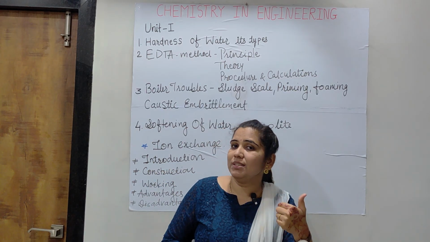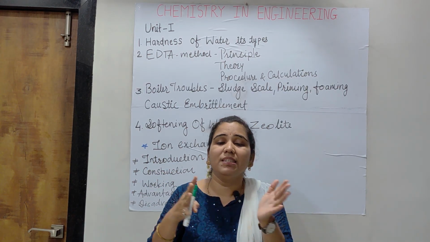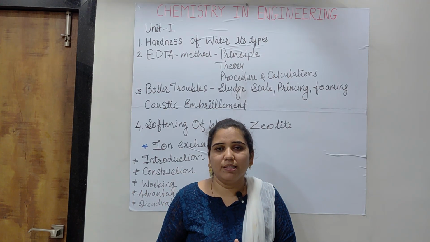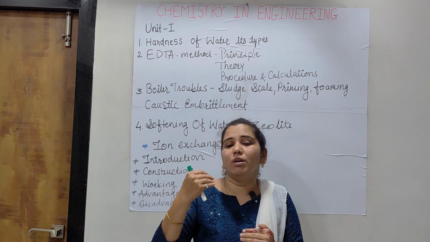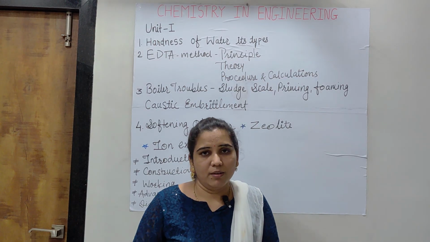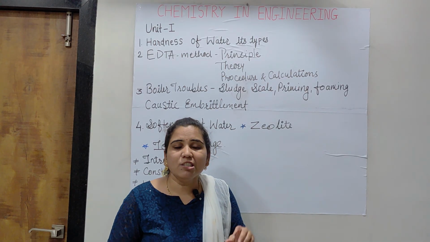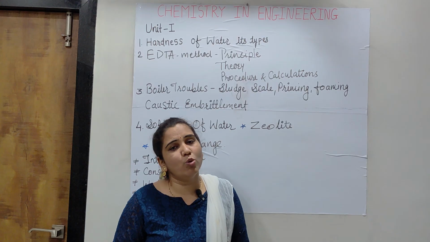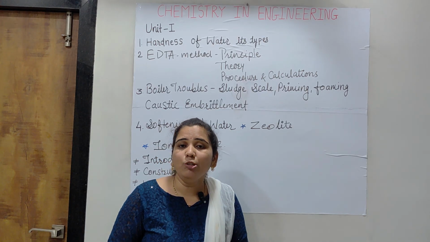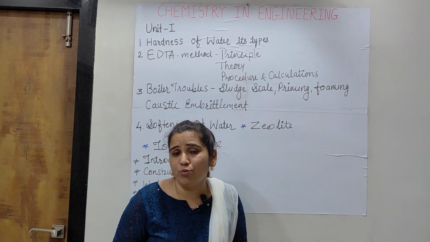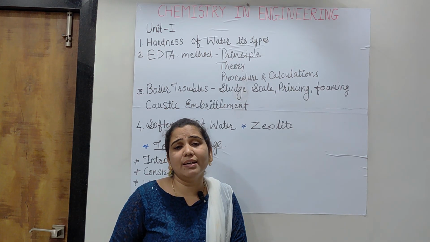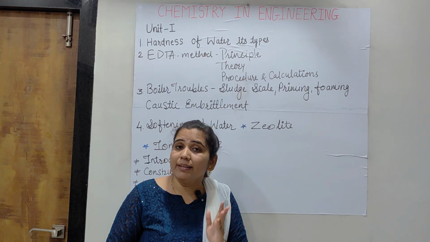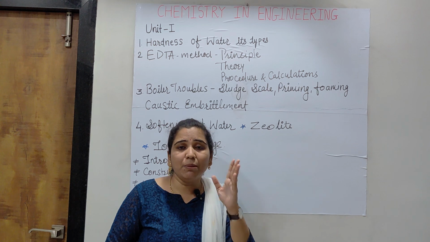Or if the amount is asked and the hardness is given, then it is divided by that particular hardness. Then you can get the amount of hardness or the amount of water in that particular numerical. So in this way, numericals based on the zeolite method can be solved, while for numericals based on hardness of water, such as determining the total hardness, temporary hardness or permanent hardness, simply use the multiplication factor.